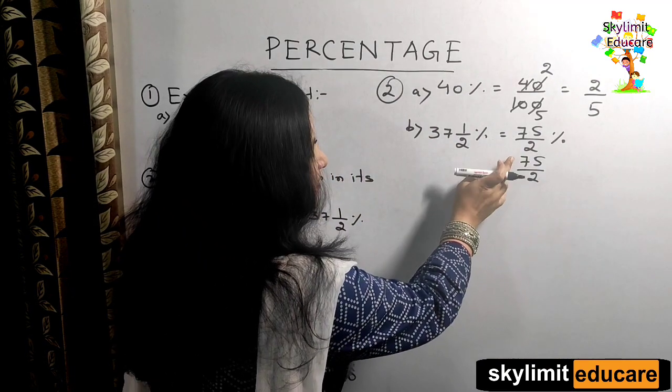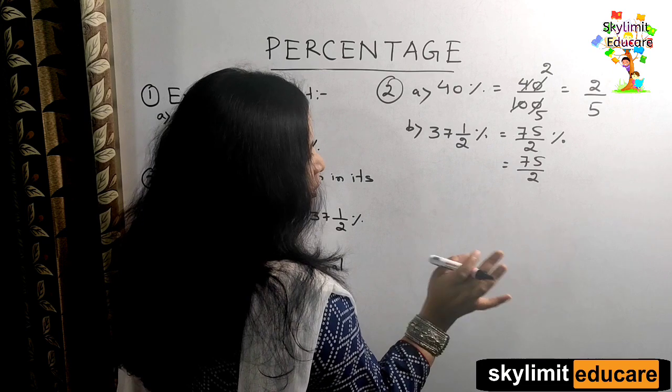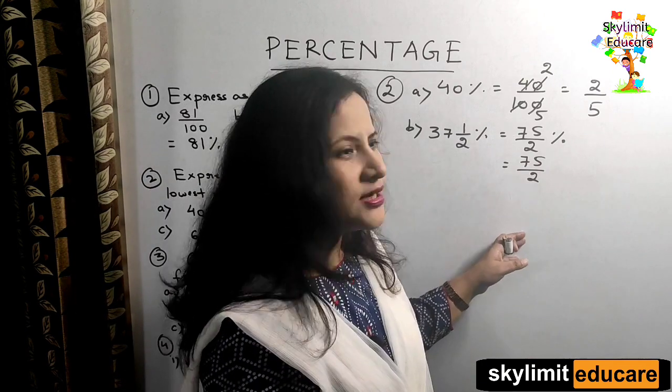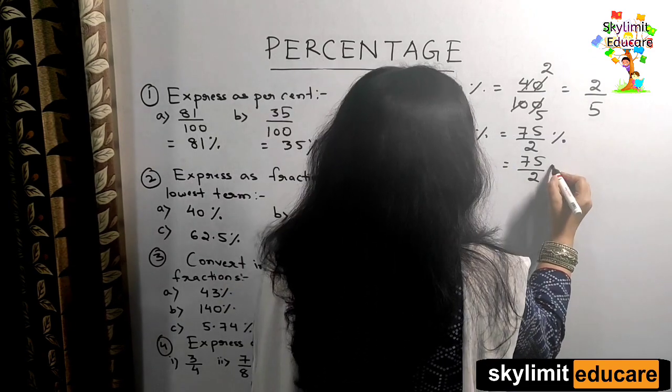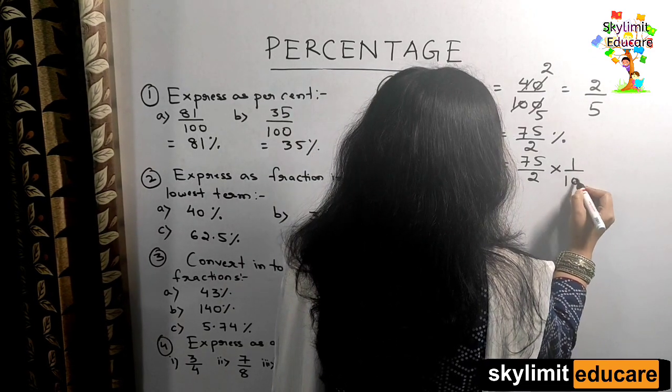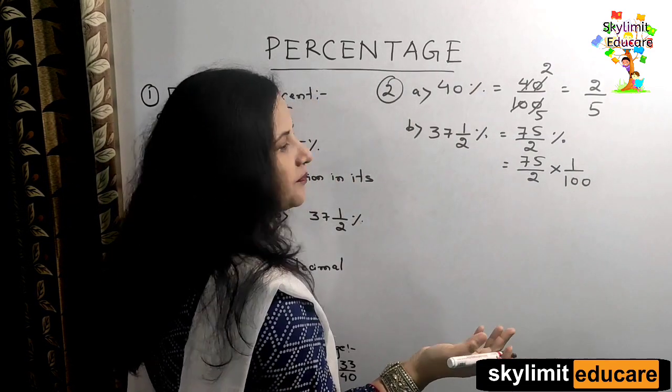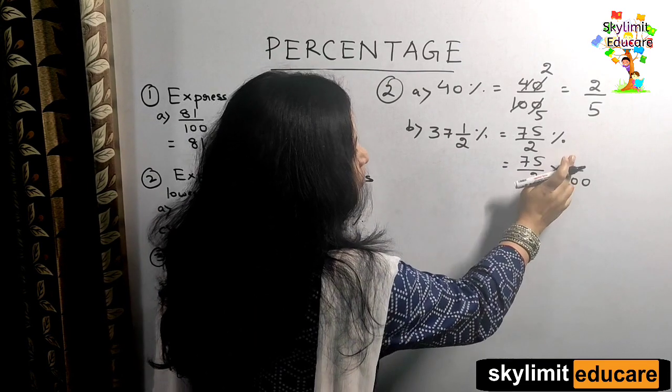So instead of writing 75 by 2 by 100 and making the fraction a complex fraction, what else can we do here? Instead of writing by 100, we can write it as multiplied to 1 by 100 because it means the same thing. 75 by 2 multiplied to 1 by 100.